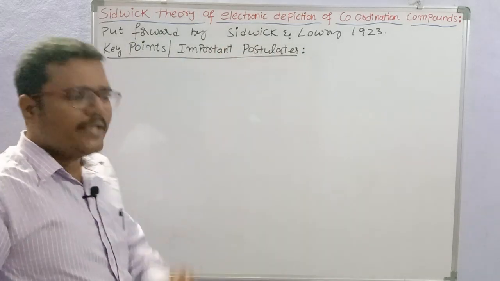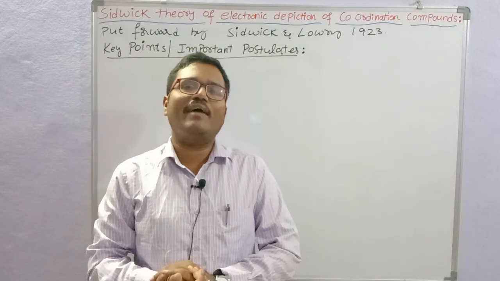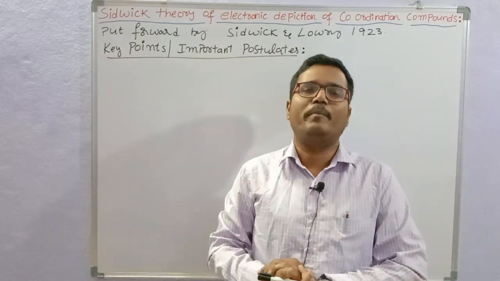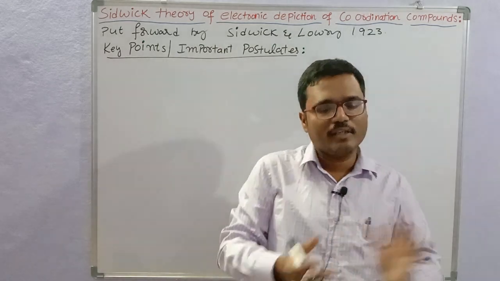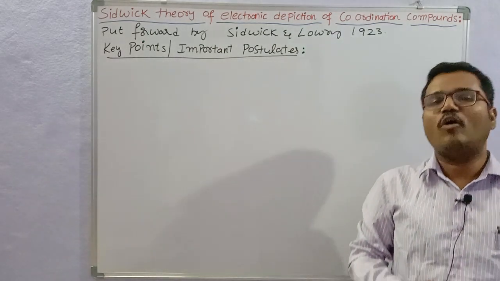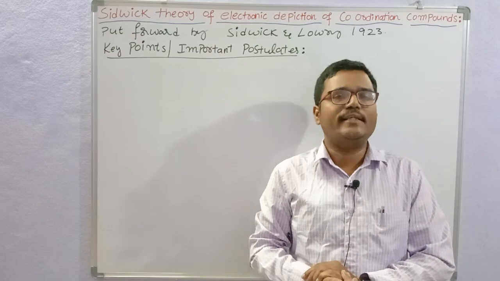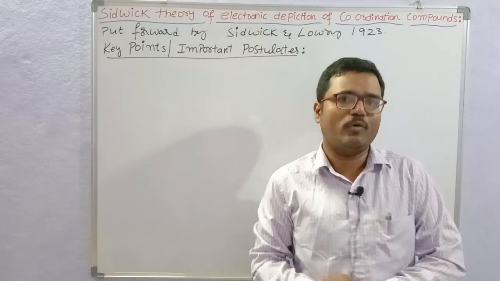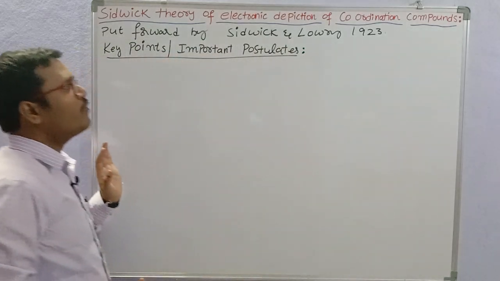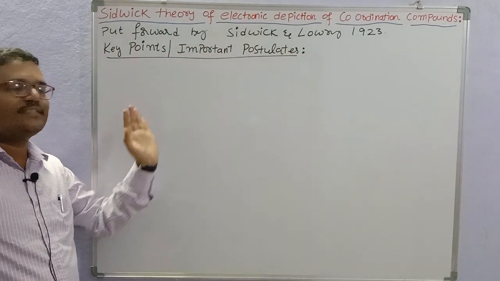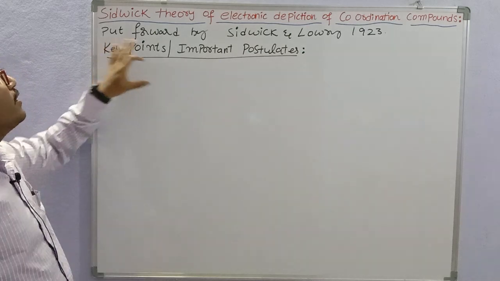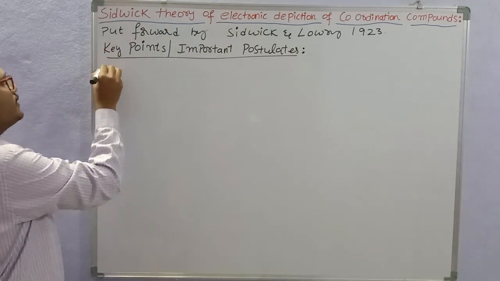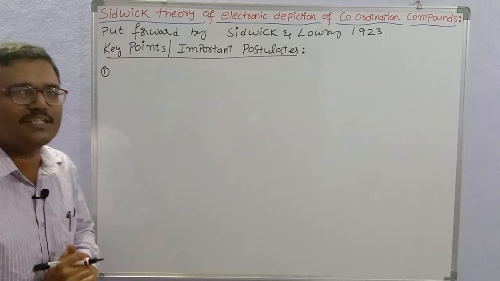According to Sidgwick, the primary valencies of a metal ion are fulfilled by the transfer of electrons, whereas the secondary valency of a metal ion is fulfilled by the sharing of electrons. So that is the first modification of primary and secondary valencies by Sidgwick. So the first key point, or the first major postulate, is